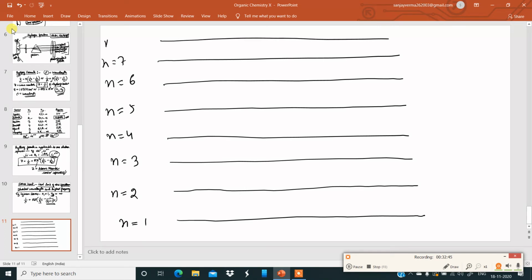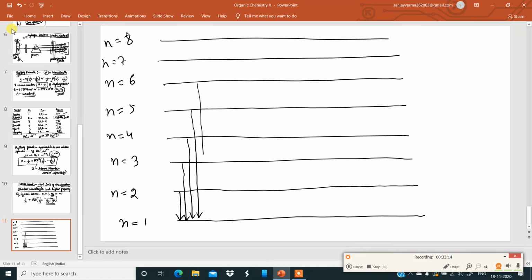Now for the first line, the electronic transitions, I can draw arrows like this, one arrow over here, then a second arrow from here, then a third arrow from here, then the next arrow, and the next arrow like this.